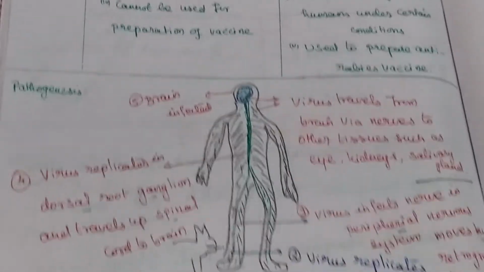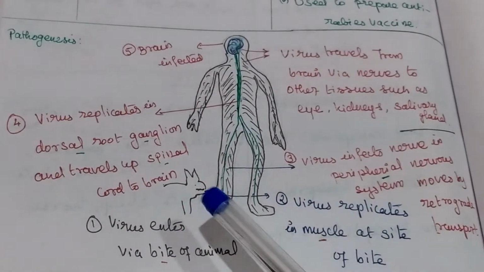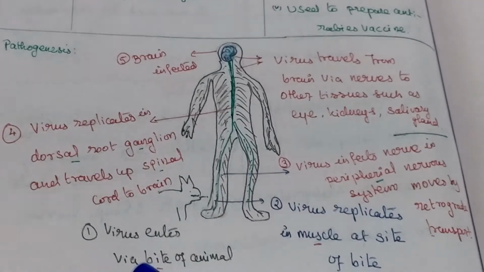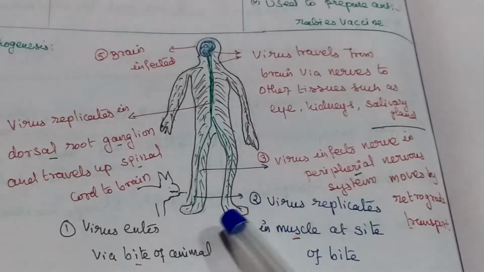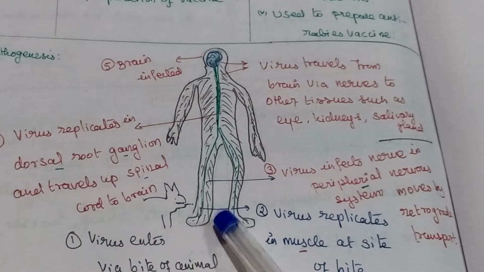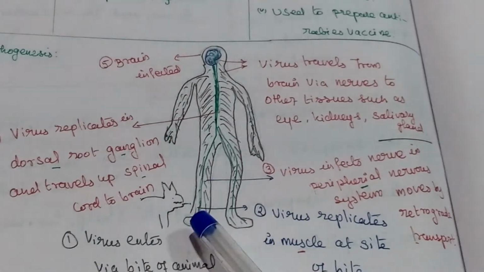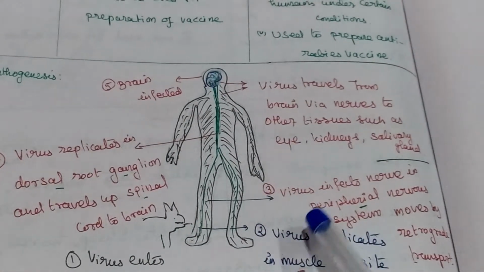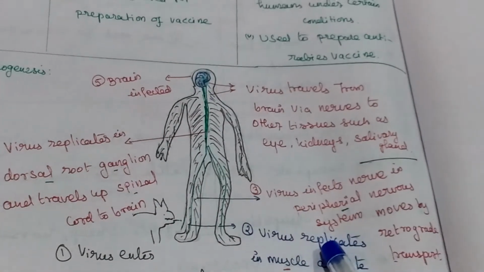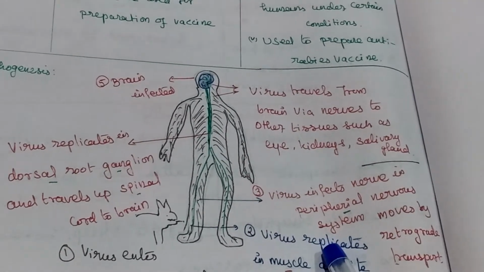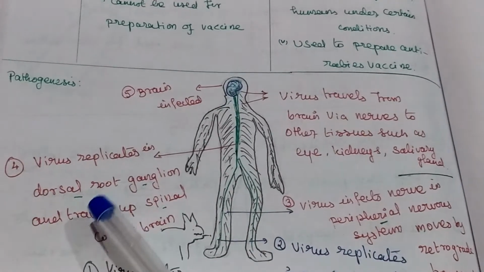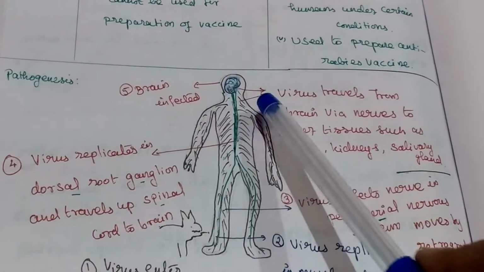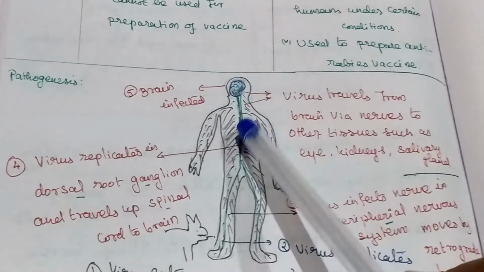Now we see pathogenesis. Through a dog bite, the virus enters the human body. It replicates in the muscles at the site of the bite. Then it enters the peripheral nervous system. Fourth, the virus replicates in the dorsal root ganglion and travels to the spinal cord and then to the brain.